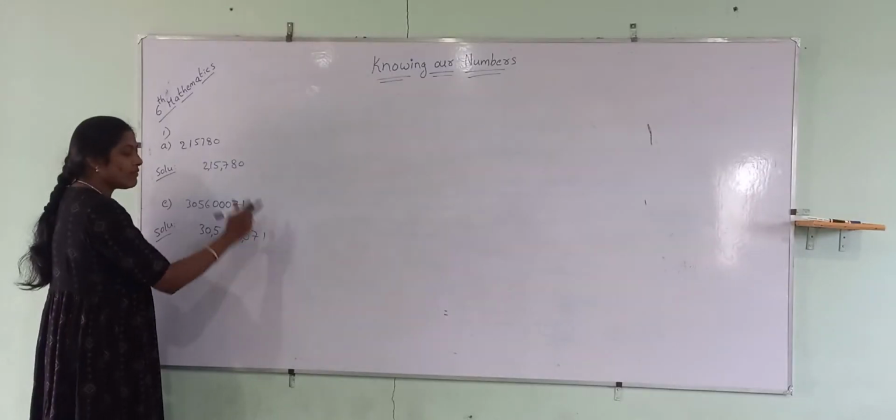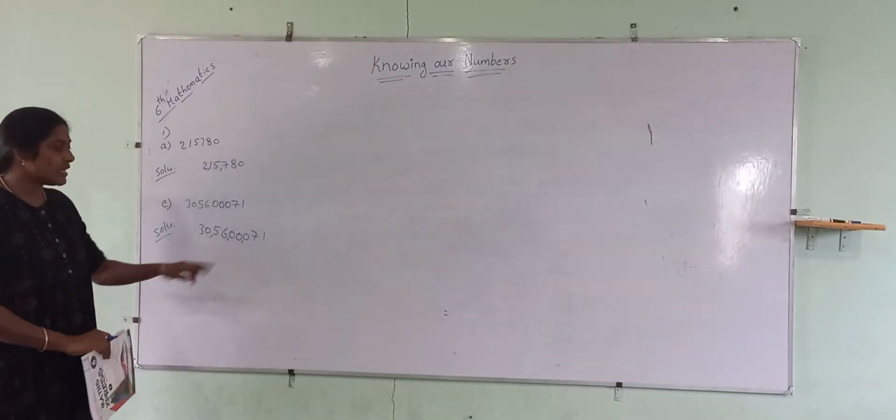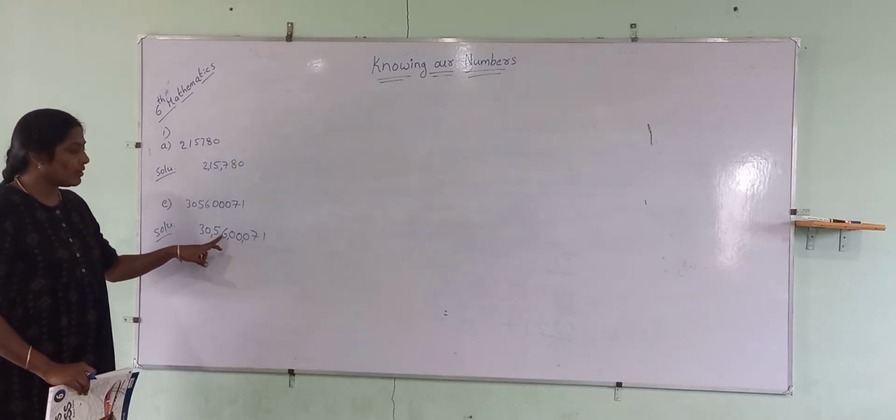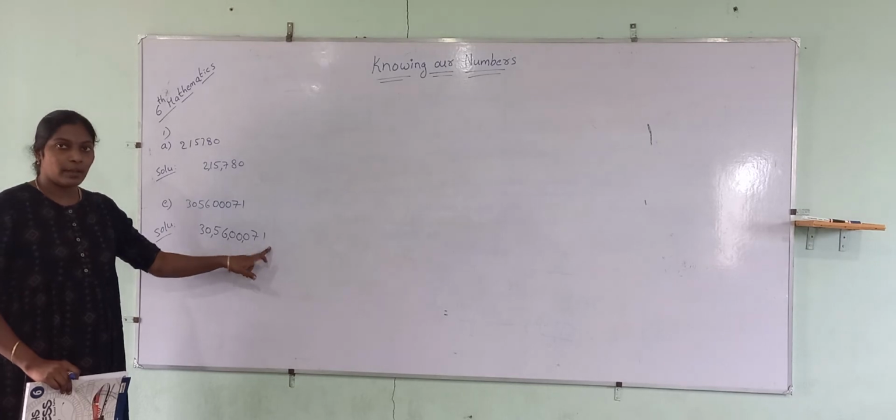The first period is after ones, tens, hundreds. The second period is after thousands, 1,000, 10,000. The next comma is after the lakhs period, 1 lakh, 10 lakhs. So the number is 30 crores 56 lakh 71. If we have zeros here, we don't need to pronounce them. Just call it 30 crores 56 lakh 71. Okay.